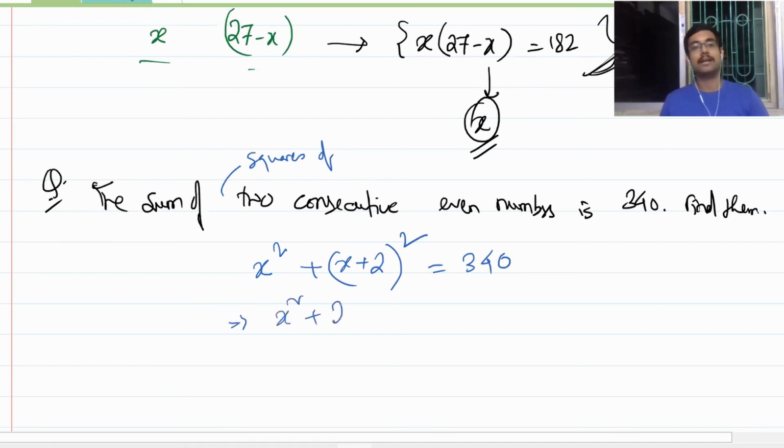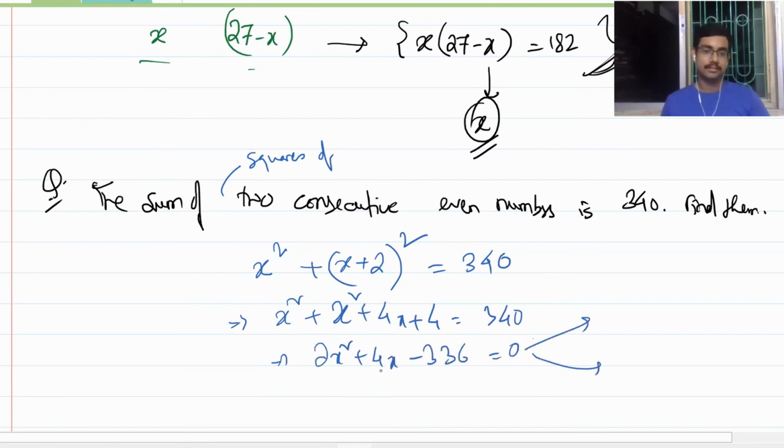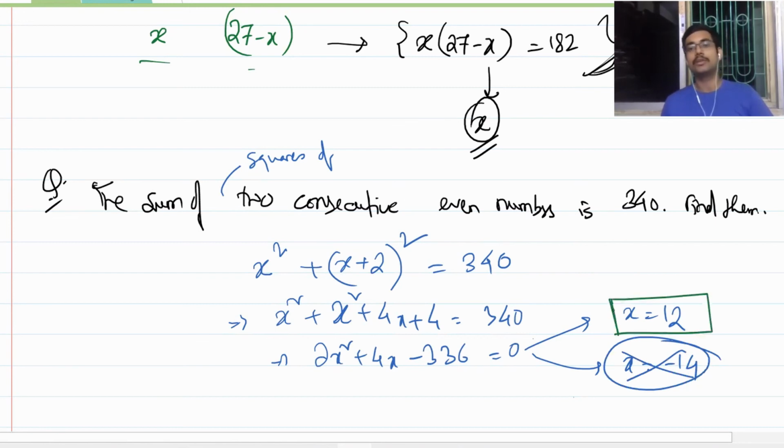So x square plus 4x plus 4 is equal to 340. So basically 2x square plus 4x minus 336 is equal to 0. If you will be solving it, you will be getting x is equal to 12 as one value and x is equal to minus 14 as one value. Now minus 14 cannot be a positive even number. So you take x is equal to 12. So if x is equal to 12, the other number is bound to be 14. Isn't it so? Is this clear? Yes, sir.